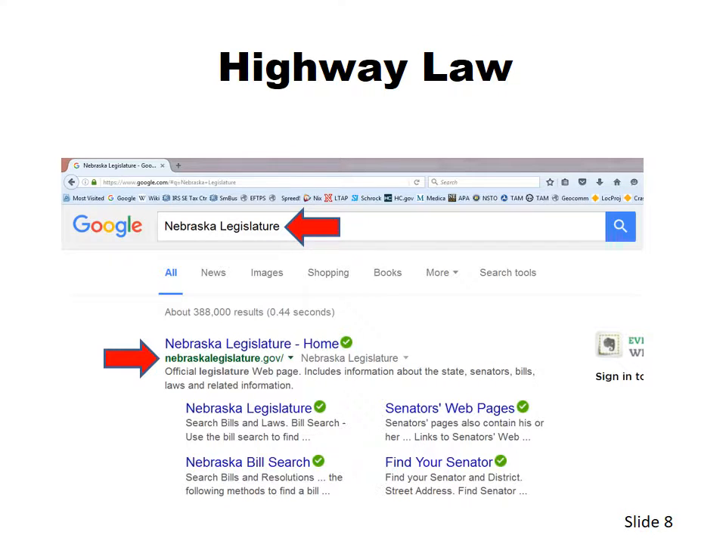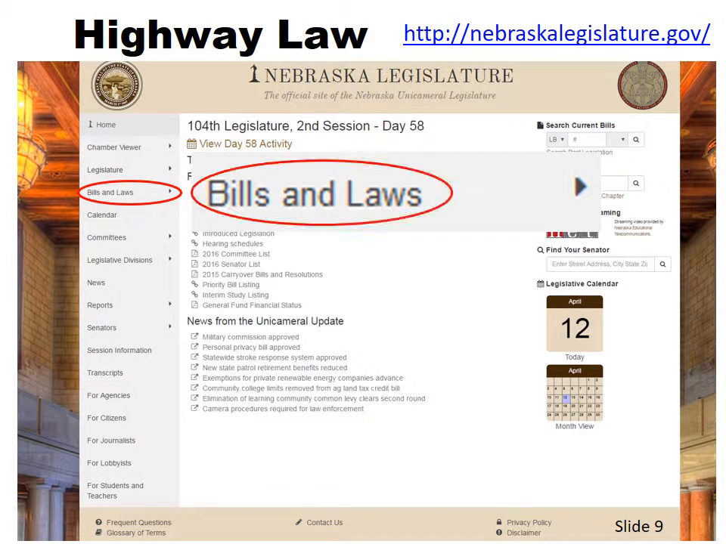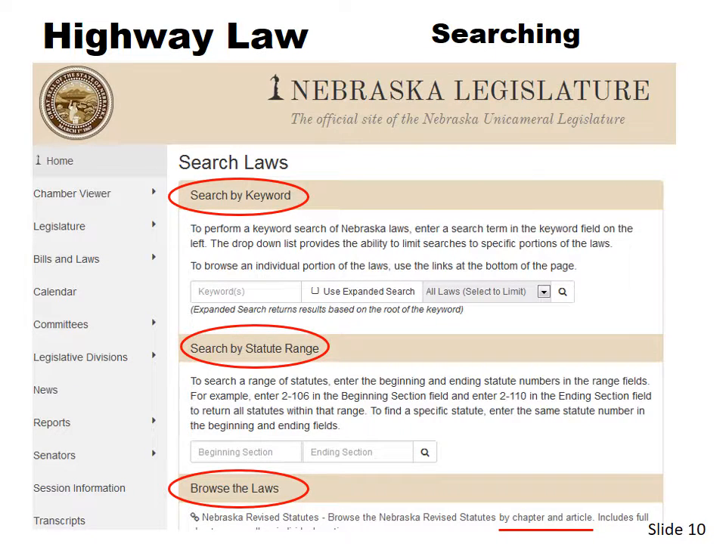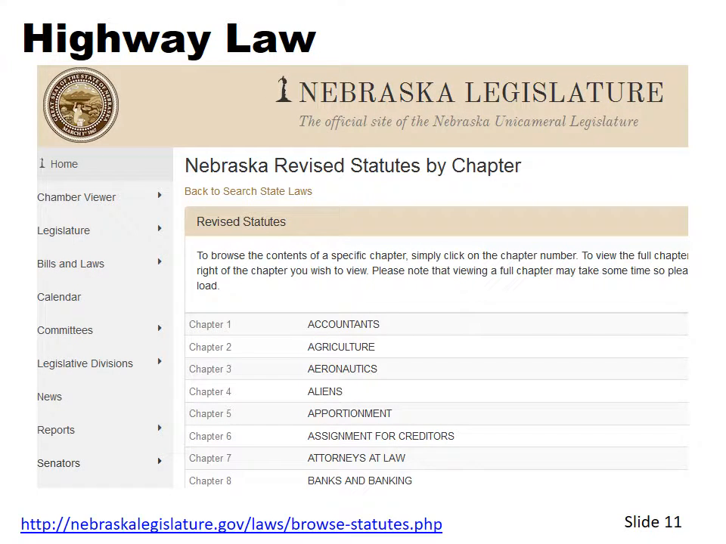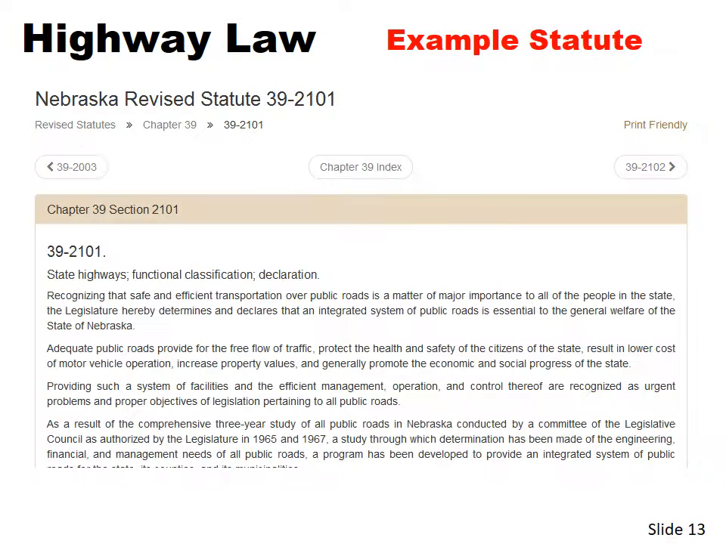You can get to Nebraska's laws online by searching for Nebraska Legislature. You can search online for legislative bills and for state statutes. For laws, you can search by keyword, by statute range, or by section and article numbers. Say that you are looking for Nebraska law pertaining to highways, roads, and streets, knowing it is Chapter 39. An efficient way of searching state statutes is by chapter, and simply clicking on the Chapter 39 link. Then click on any statute of interest.